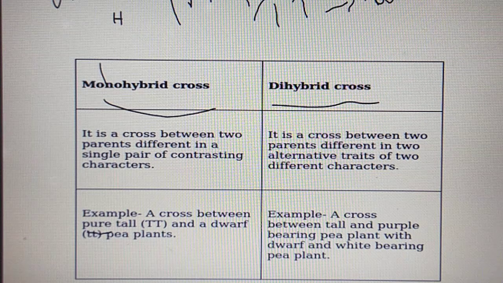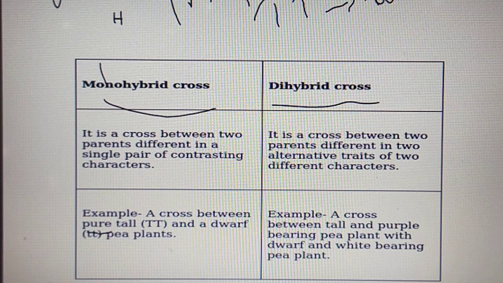This small t means all their previous generations all are dwarf plant. That is small t, small t.